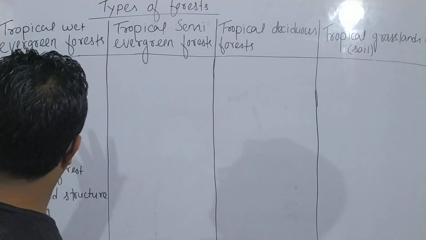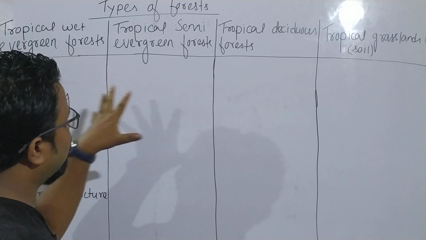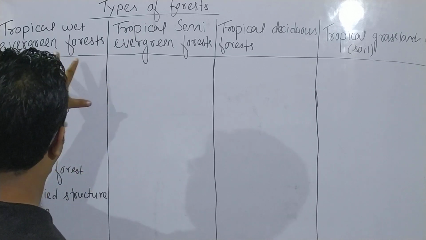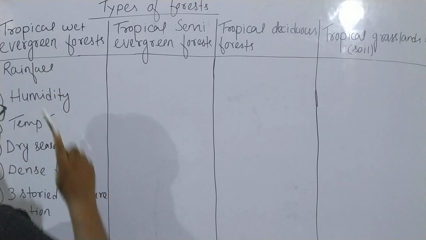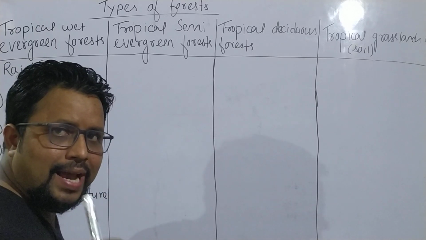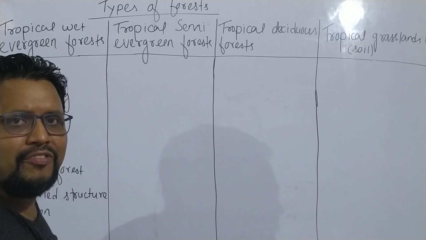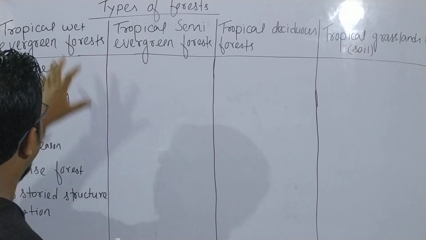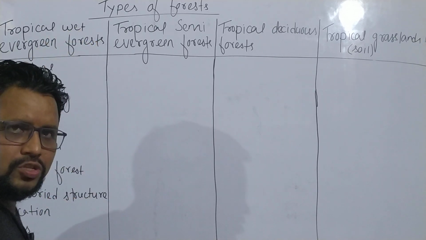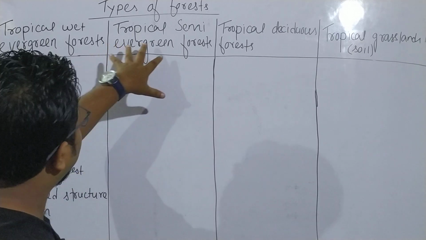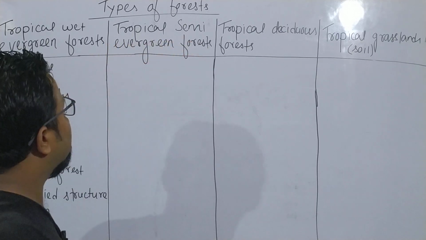So basically there are 4 types of forests found in Assam. Tropical wet evergreen forest. Why tropical? Because it is found in the tropic region. Wet means the strength of the rainfall is very high, that's why wet. Evergreen means it remains green. Now tropical semi-evergreen forest.